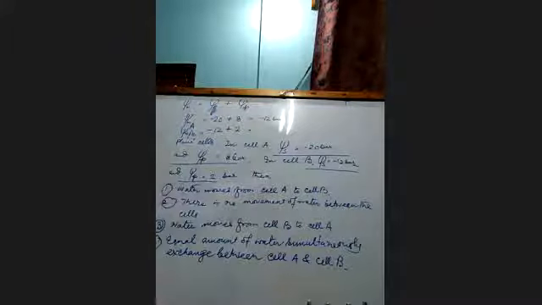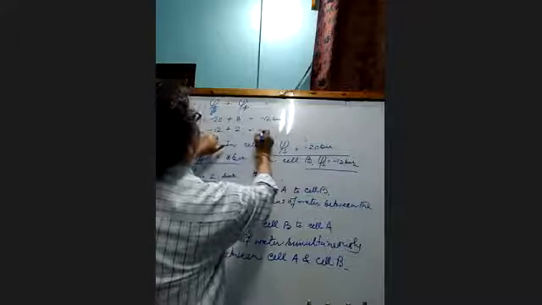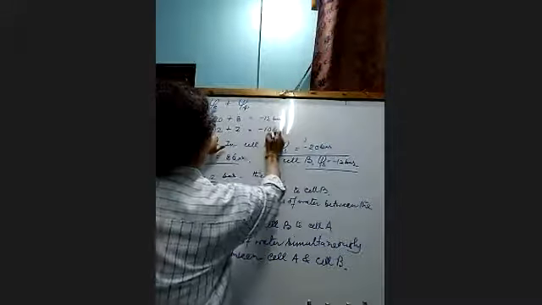Here the water potential of B is minus 10 bar.